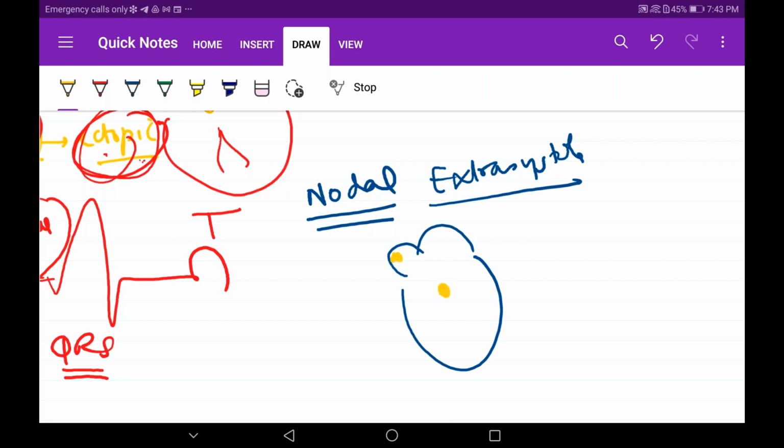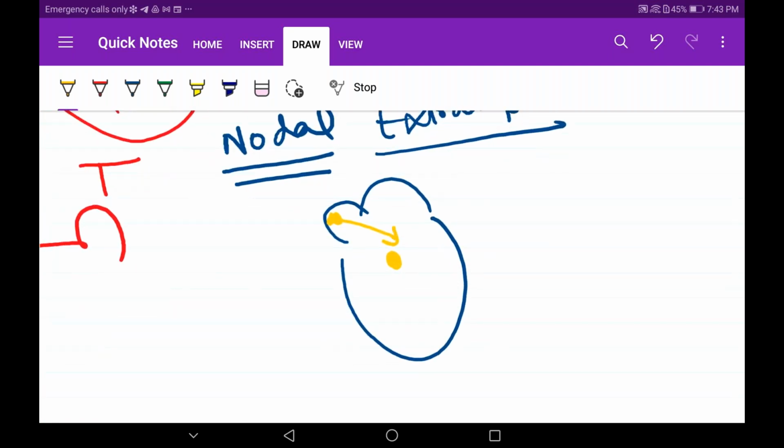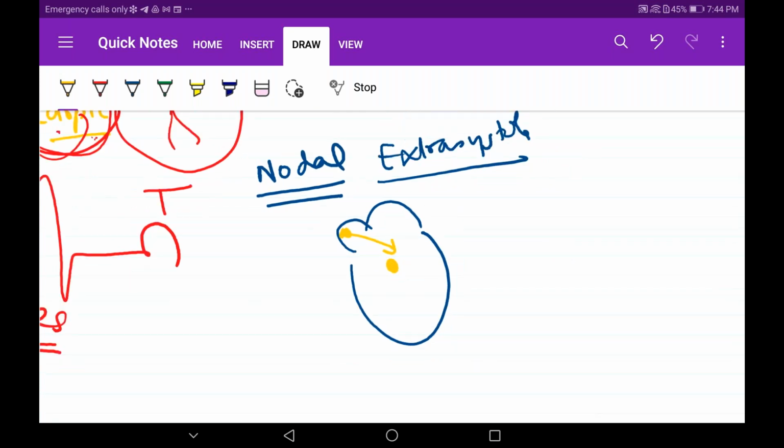I don't think so, Arbaz, they require so much detail. Still, I'm explaining them. Yes, the definitions are enough for this topic. Extrasystoles, you don't have to go in much detail.